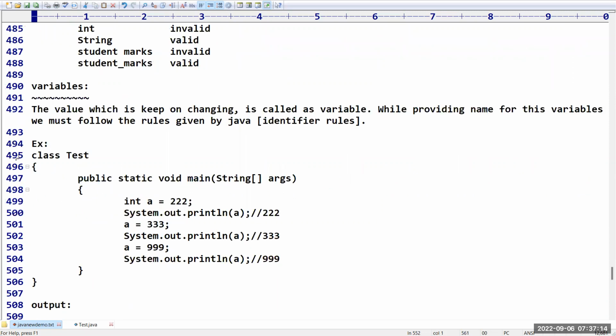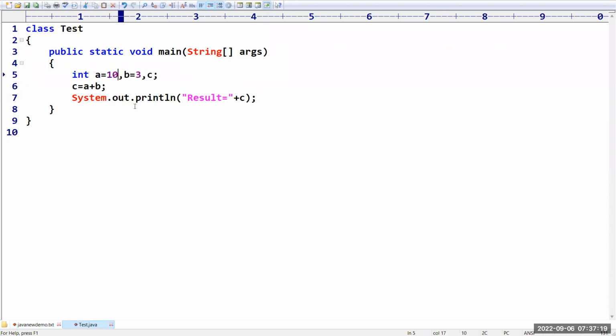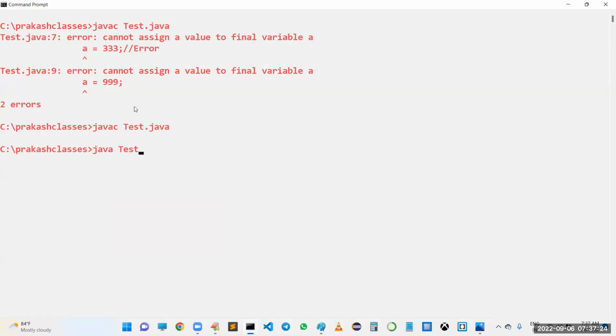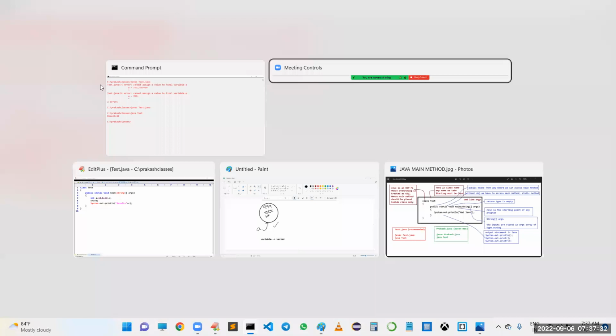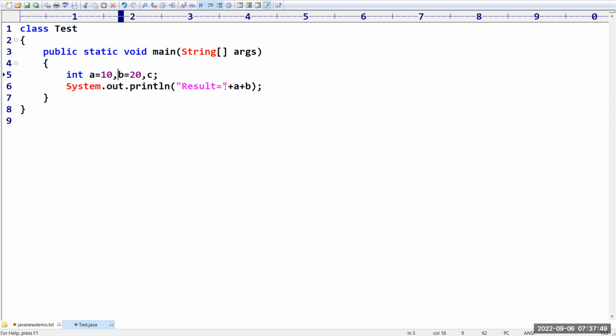Yes, why can't we? Now assume this program is going to work perfectly. If I give 10 and then 20, what output are we expecting? 30 is the answer. The code compiles fine, and even if you run it, we get 30 as the output. Everything is good. But unnecessarily we are performing only one operation and storing that result. Can't we replace the value of c with a plus b so that I can reduce one variable in my program? Yes, happily we can do that.